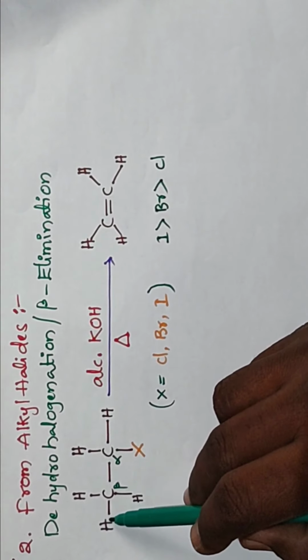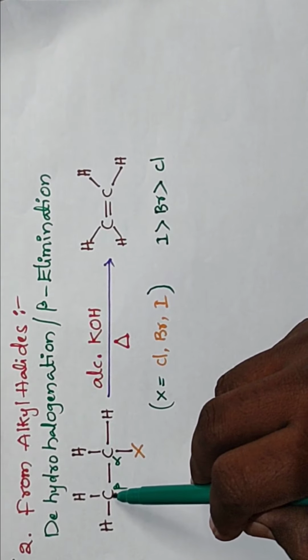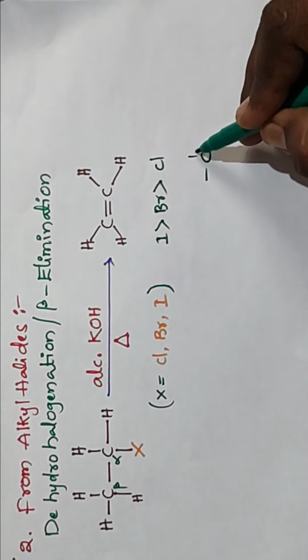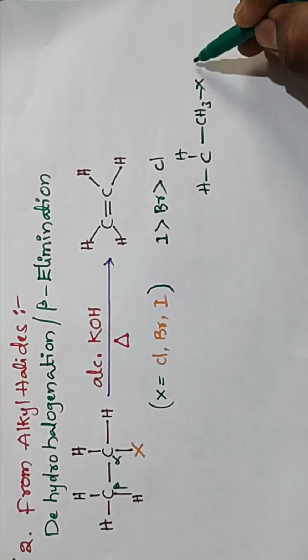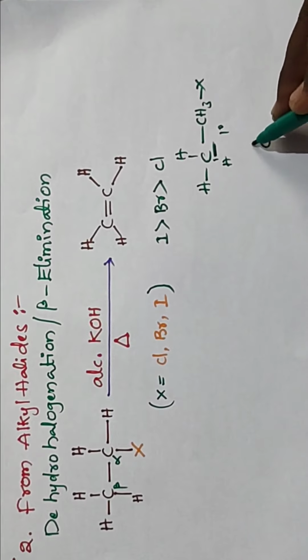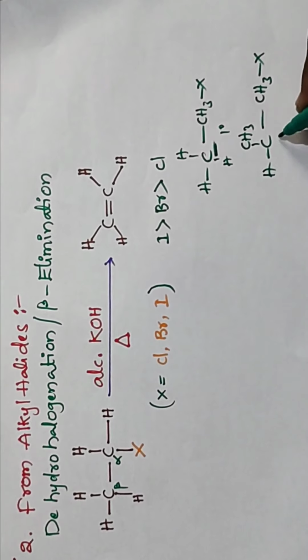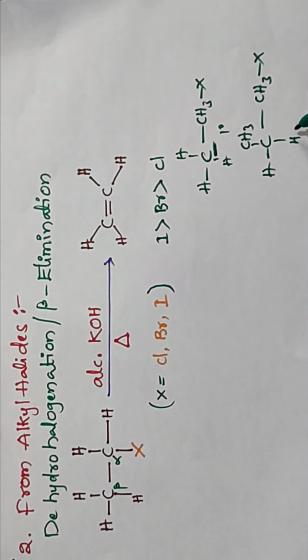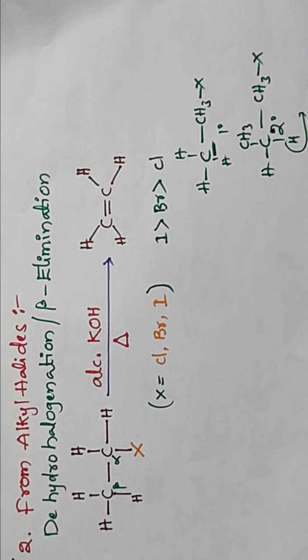So which type of carbon is this? This is a primary carbon, with CH3, X and hydrogen. If you take the same CH3 with X, H and H and want to remove the hydrogen from this one, it is a secondary carbon, because this carbon is bonded with two methyl groups.